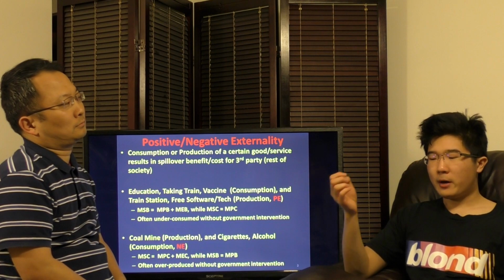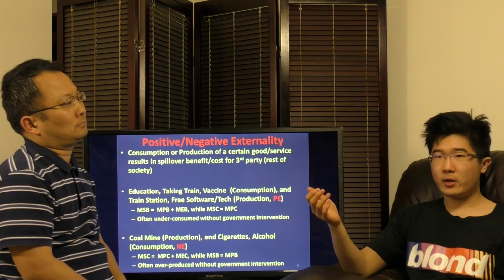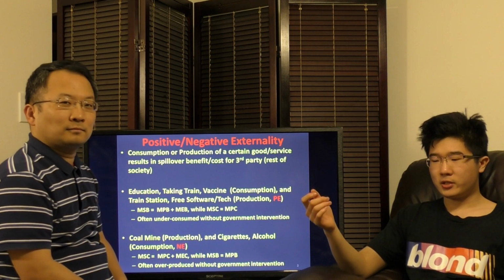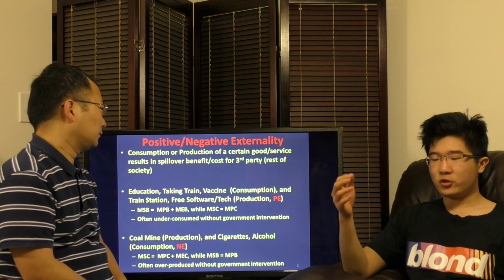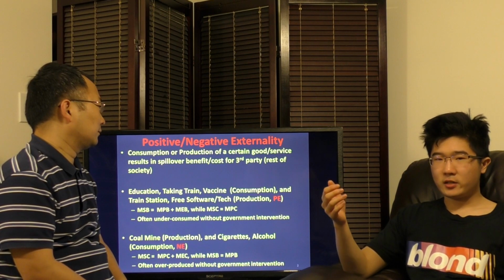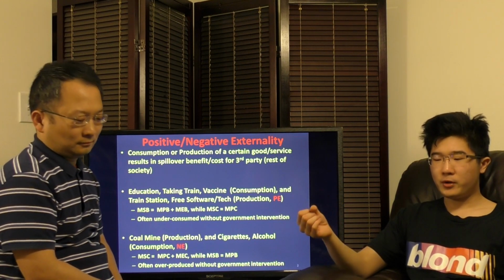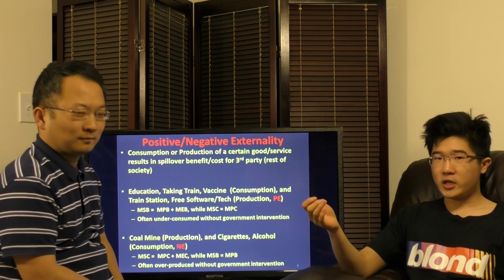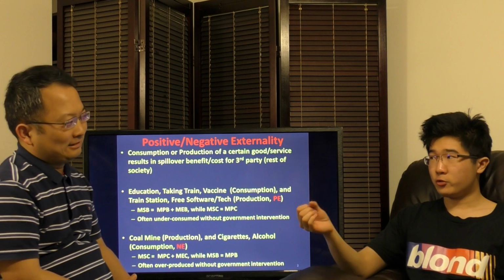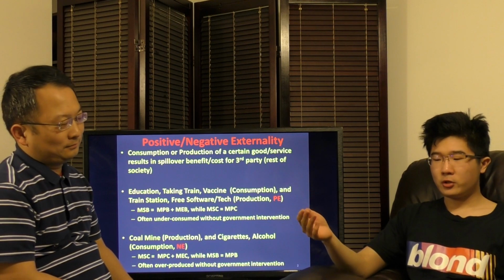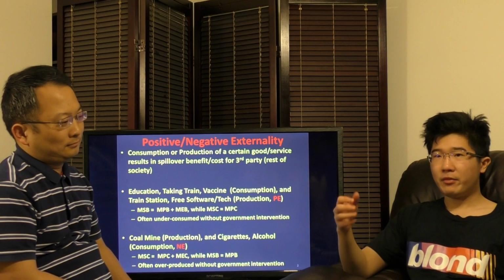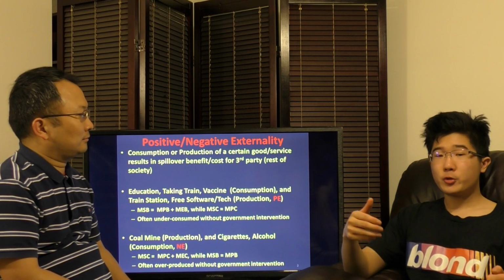For instance, look at positive externalities, or positive indirect benefits of consumption or production, like education, taking a train, vaccines, things like that. Like education, what positive externalities exist for education? Well, not only in the market for education do you provide education to the consumers who demand it, but once these consumers have the education, they improve their human capital.